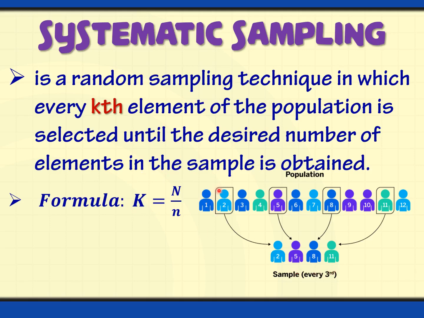So your first sample will be the second person listed or the second person in line, and then the next one will be number 5, and then number 8, number 11, that is every third, and the next one is number 14, and so on and so forth. So you just follow the pattern every third element of the population. So that's why it is systematic. So there is a pattern.